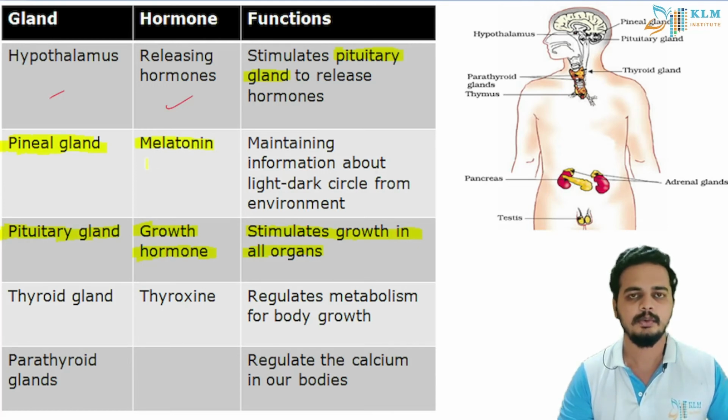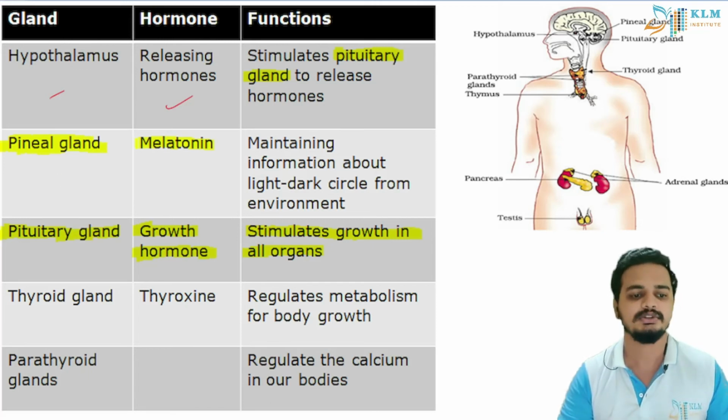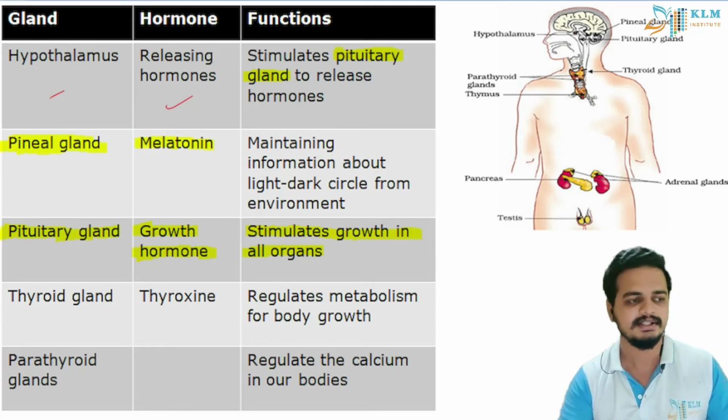You have your eyes, you know when it's dark, when it's light, but where does this information go in your body? How do your body cells know that it is dark or light? Your brain knows that it is light or dark, but your whole body knows because of melatonin. So that is the function of the pineal gland.